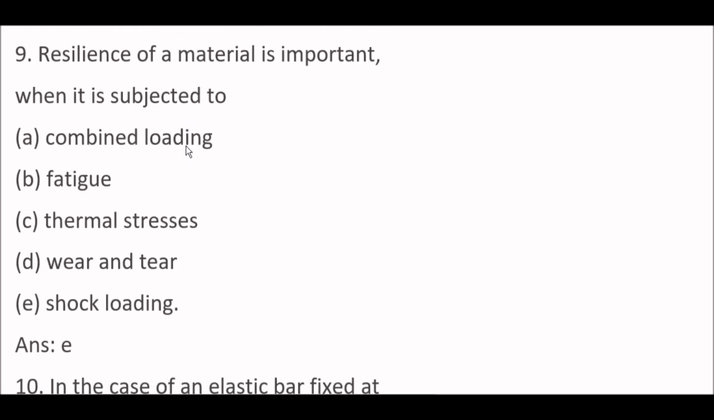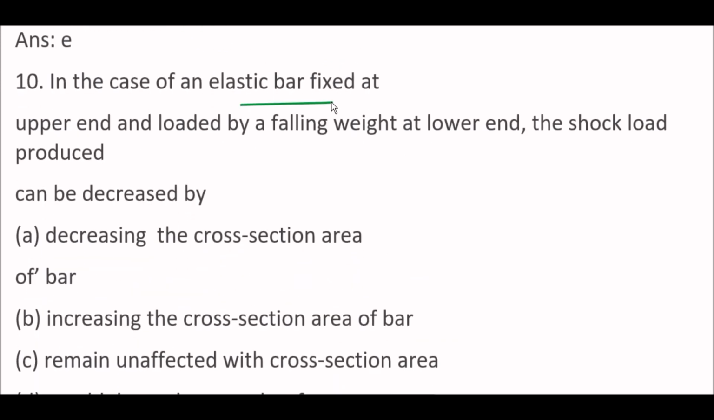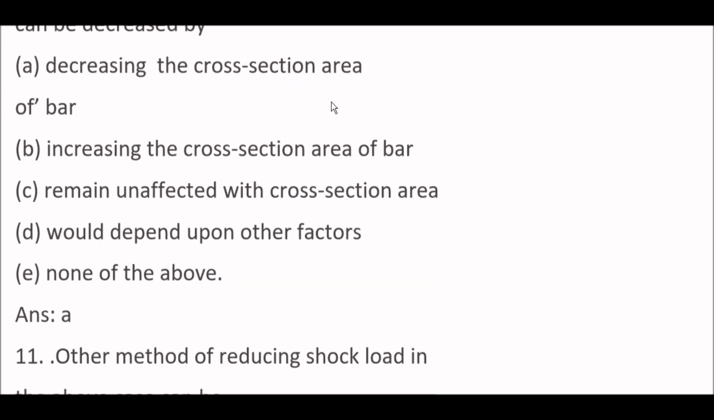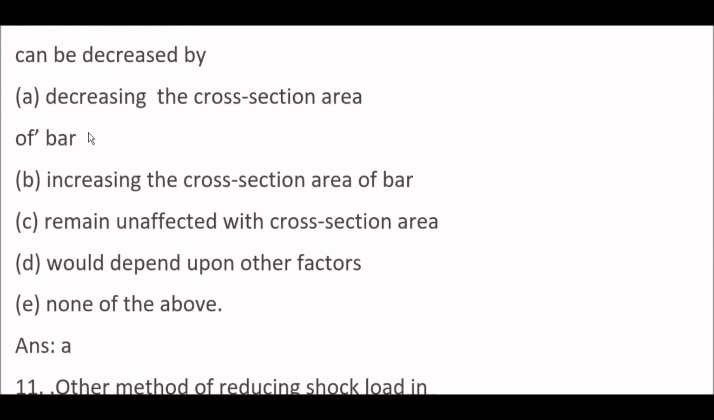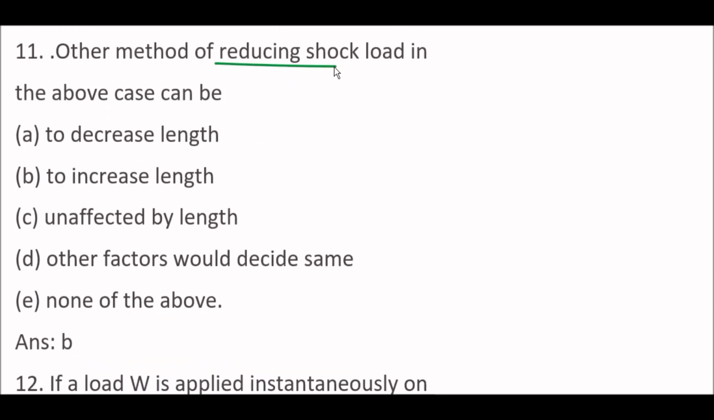Next question. Resilience of a material is important when it's subjected to shock loading. Next question. In the case of an elastic bar fixed at upper end and loaded by a falling weight at lower end, the shock load produced can be decreased by decreasing the cross-section area of bar. Okay, option A is right one. Next question. Other method of reducing shock load in the above case can be to increase length. Option B is right one.